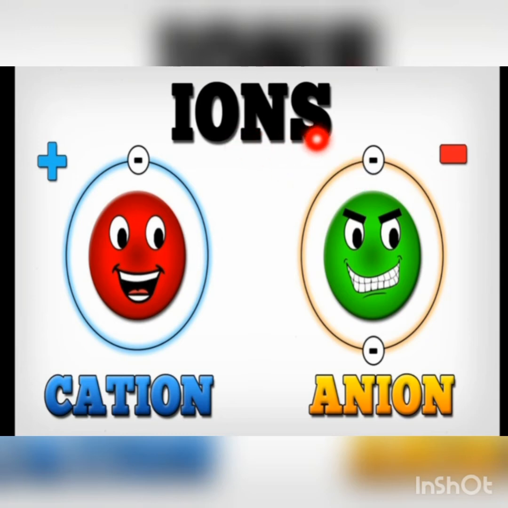This is the ion diagram. Here is cation and here is anion. As cation is having positive charge and anion is having negative charge, so positive and negative charge species are collectively called ions.